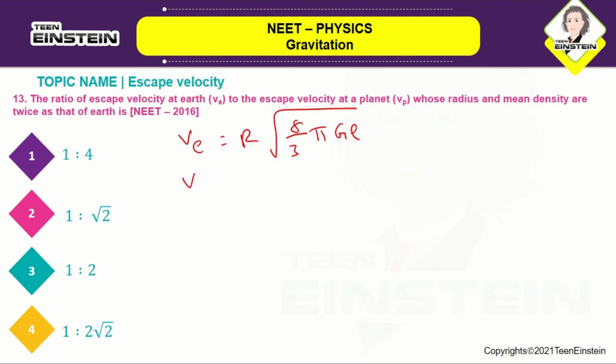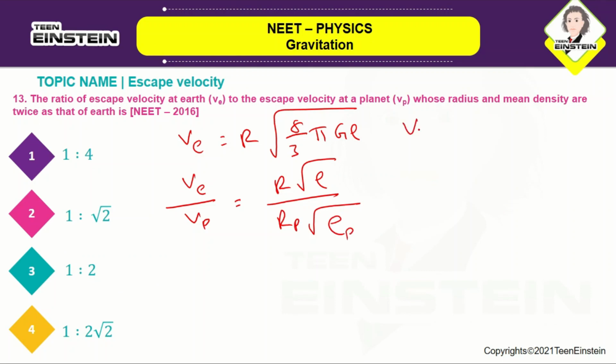Okay, so if you take the ratio VE by VP is equal to r root of rho divided by rp root of rho p. Okay, because for VP you will be getting it as like this, rp root of 8 by 3 pi G rho p.